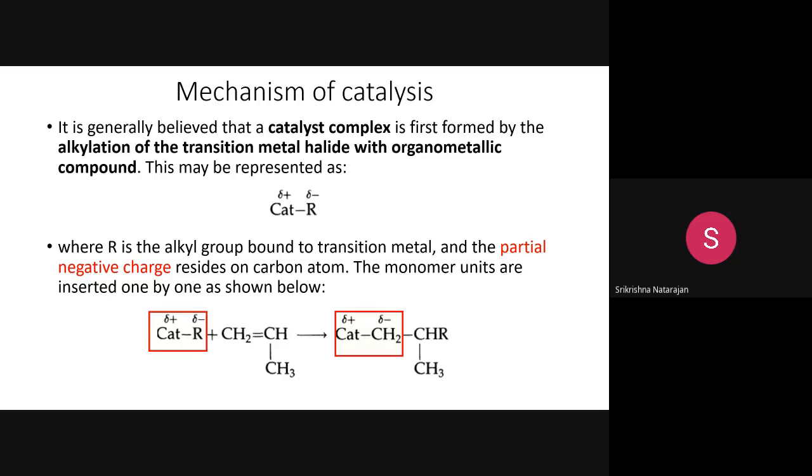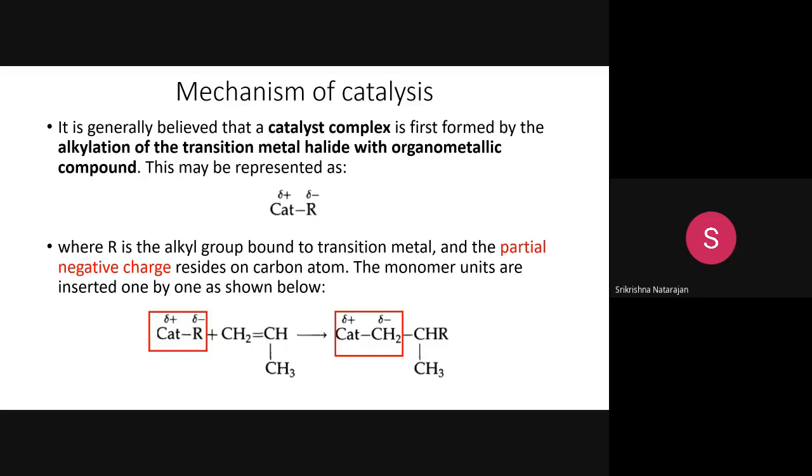propylene, because this is the polymerization. In brief it is explained. You can see here this catalyst is a mixture of two compounds, so that it will have a partially positive and partially negative charge. So this will start reacting with the propylene monomer, and the monomer units will start inserting one by one over to this complex. Wherever there is a chance for bonding to take place, the bonding will take place.